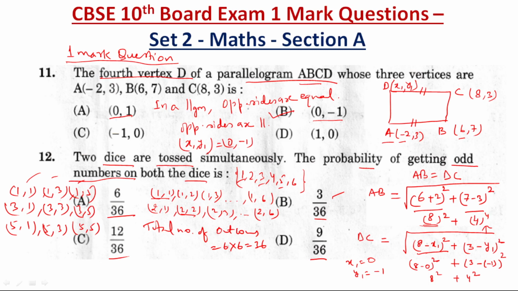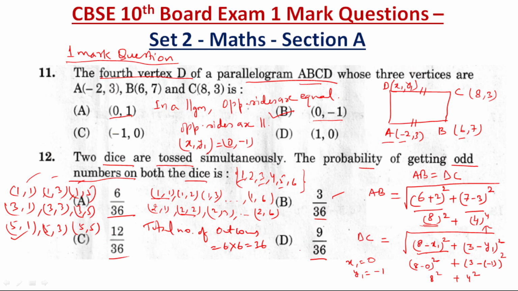Because 1, 5 and 5, 1 both are getting repeated in both the dice, we will take it as one outcome. Similarly 1, 3 and 3, 1 we can take as one outcome. If we go like this, then it will become 9 by 36.